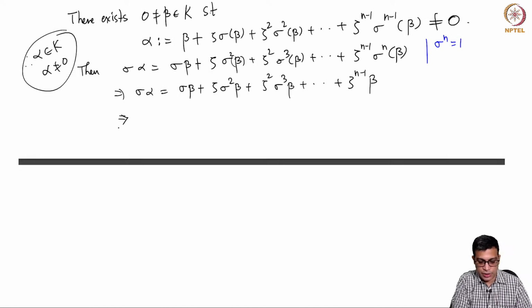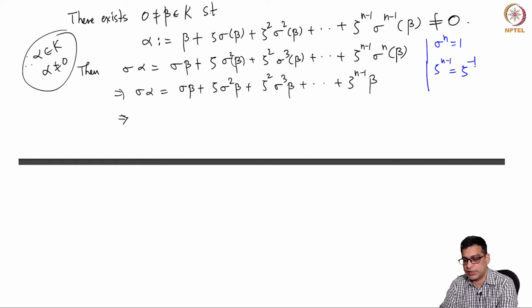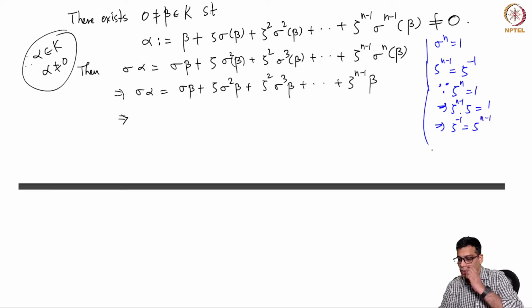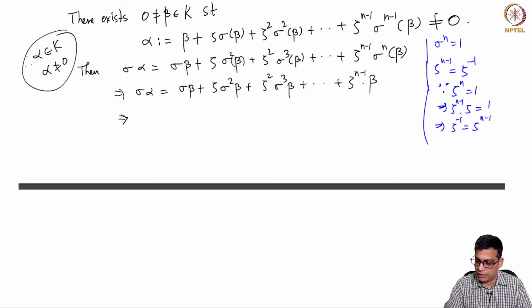So now continuing this further, note also that zeta is an order n element. So zeta power n minus 1 is another name for zeta inverse. This is because zeta n is identity. So zeta n minus 1 times zeta is 1. That means zeta inverse is zeta n minus 1. Correct? Because zeta n minus 1 times zeta is 1 means zeta n minus 1 is the inverse of zeta. So we can rewrite this as zeta inverse beta.